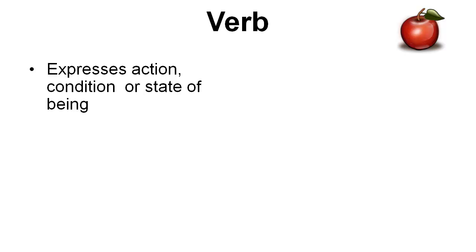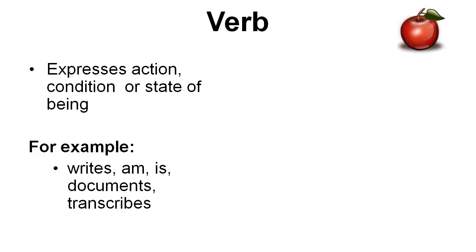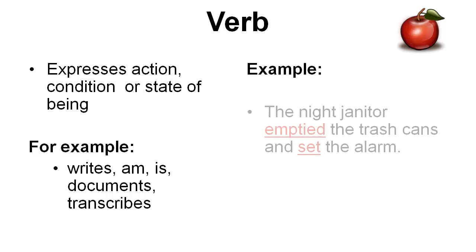Good old verbs express action, condition, or state of being. Writes, am, is, documents, transcribes. I am sick is a condition. She is relaxing is a state of being. So that's what we mean there. More examples. Let's go back to the last one we just read. The night janitor emptied, that's a verb, the trash cans and set the alarm.